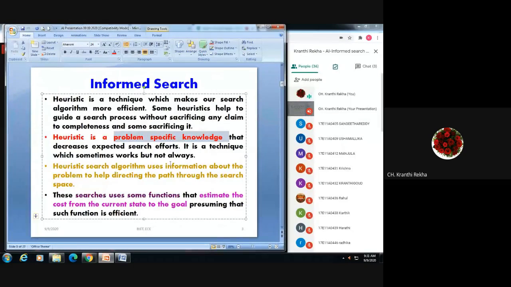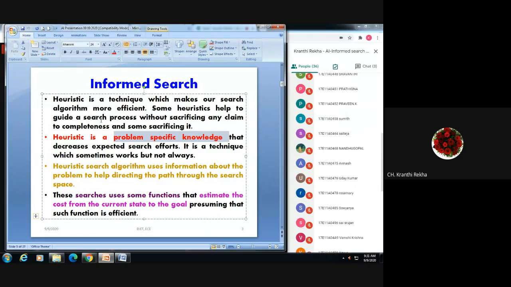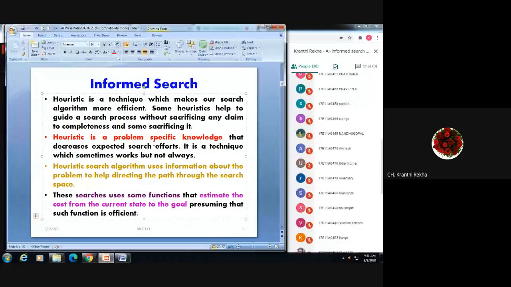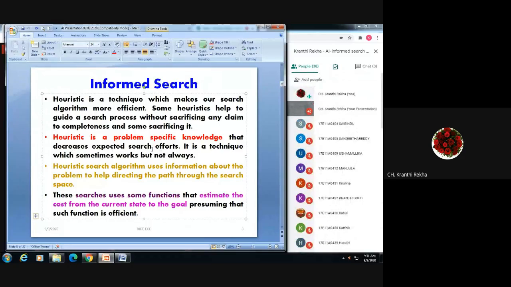But this method, informed search strategy also, works only if the search tree is finite. That is very important. If the tree is infinite, again it is not complete. That is the disadvantage of informed search, same as uninformed search methods.